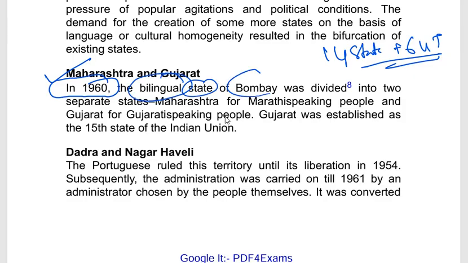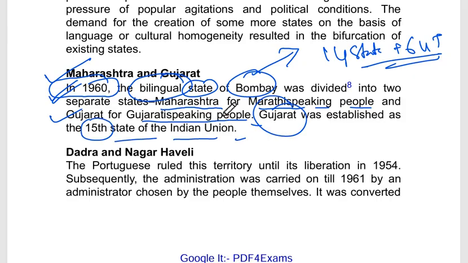The bilingual state of Bombay: in Bombay, people mostly belonged to two different languages, Marathi and Gujarati. Bombay was bifurcated in 1960, and two separate states were created. One is Maharashtra for the Marathi speaking community, another is Gujarat for the Gujarati speaking community. And Gujarat was established as the 15th state in the Indian Union.